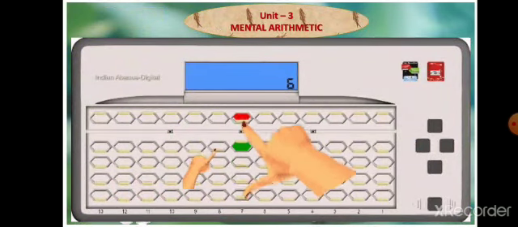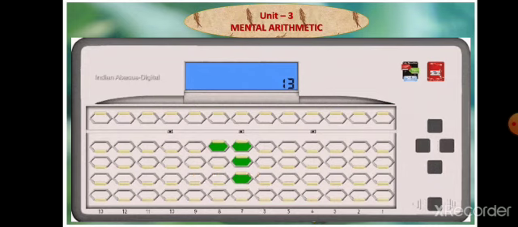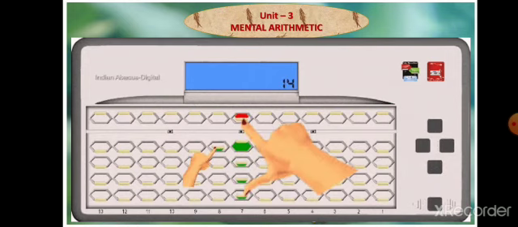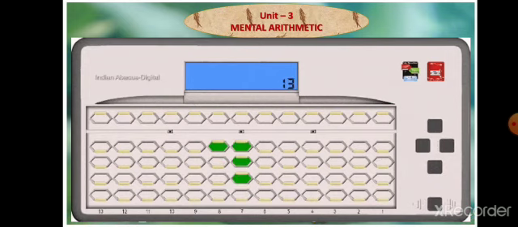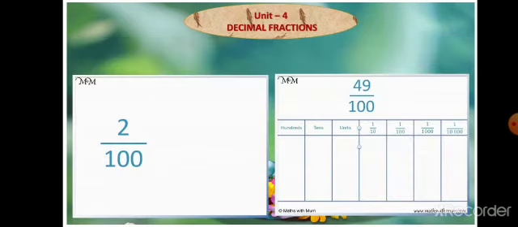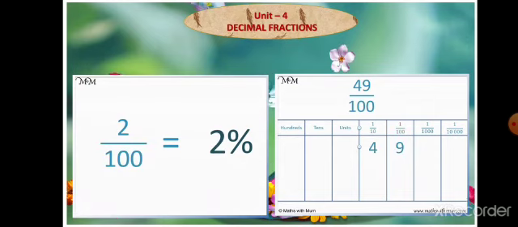Unit 3, mental arithmetic. So we are doing mental calculation, estimating the approximate values. Unit 4, decimal fraction. We are converting decimal to fraction and fraction to decimal.